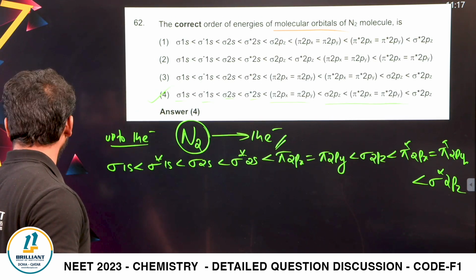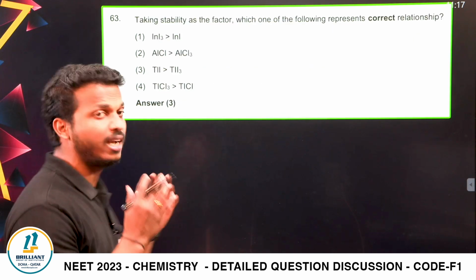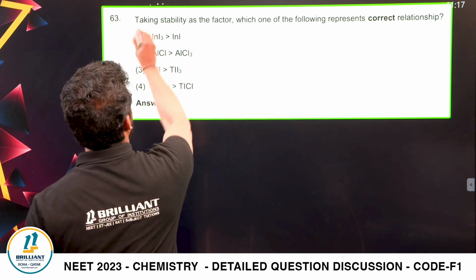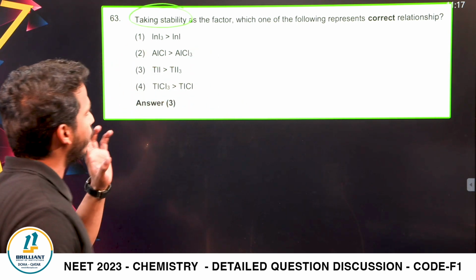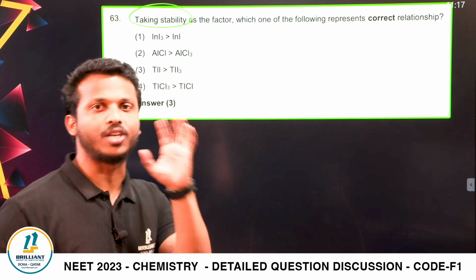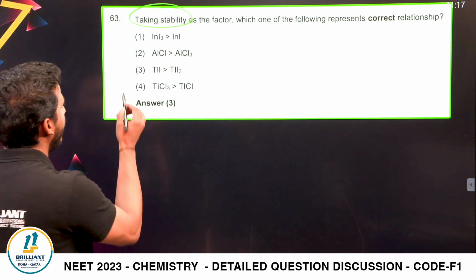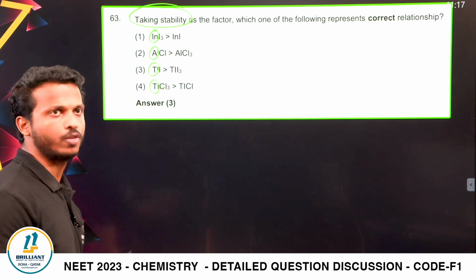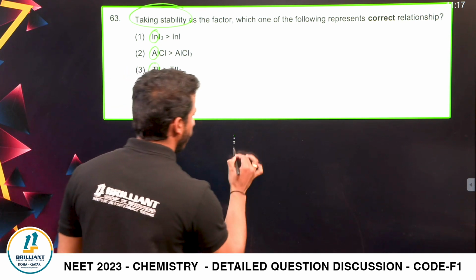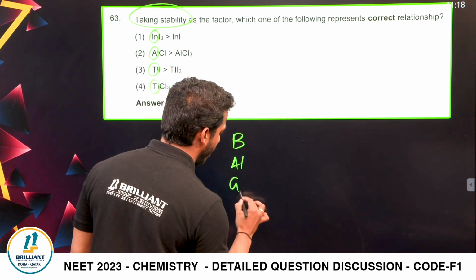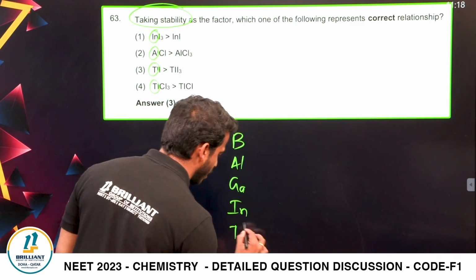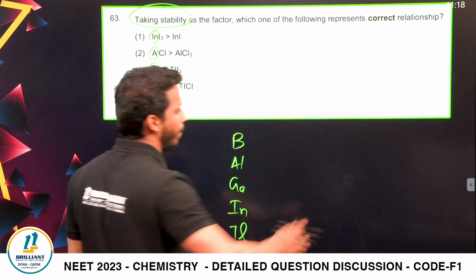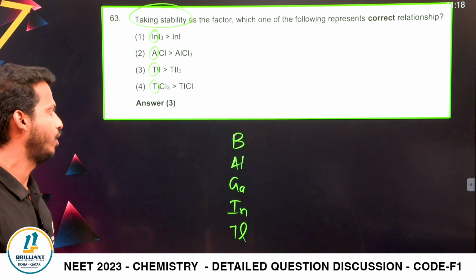Next one, 63. Taking stability as a factor, which one of the following represents the correct relationship? Dear all, indium, aluminium, thallium, right? They belong to which family? Boron family. Boron, aluminium, gallium, indium, thallium. So this question is from which chapter, dear all? That is from the p block elements, grade 11, 13th group.